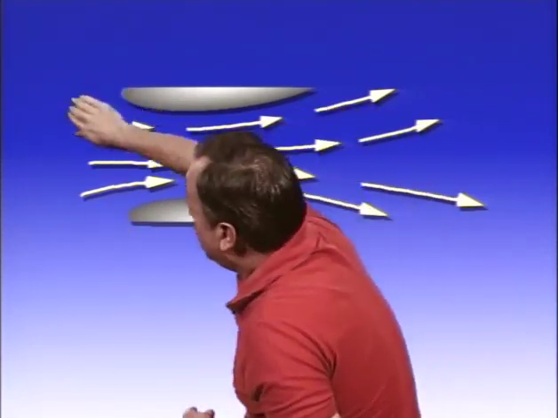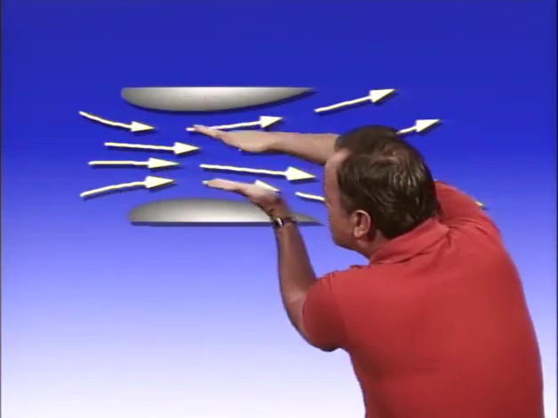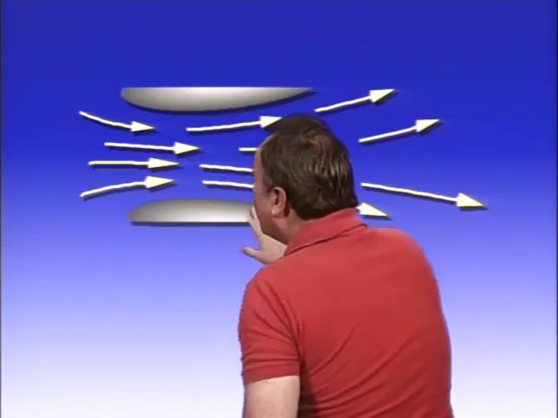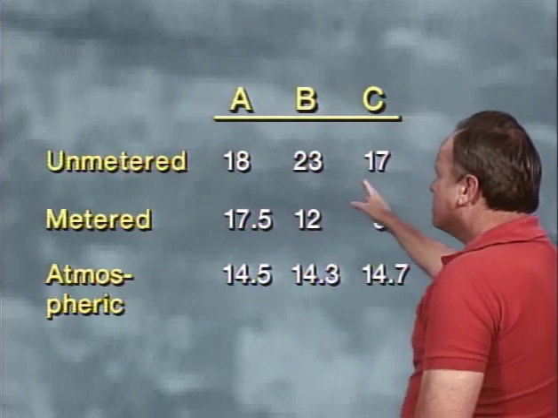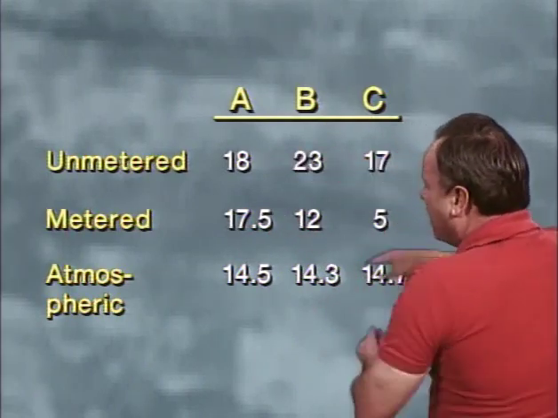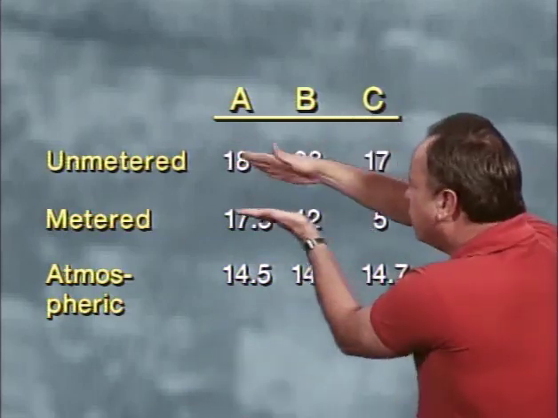By the way, the pressure of the air coming in the front here would be the unmetered pressure. And when it goes through a narrow spot, it's being metered, so this would be the metered pressure in the narrow spot. So they're going to ask you a question, as you might guess, about this on a test. We're not doing this just for the fun of it. Let's take a look at the question they're going to ask you on the test. They're going to say, all right, you have three situations, A, B, and C, and you have an unmetered and metered pressure. And which one of these has the fastest rate of flow through the meter?